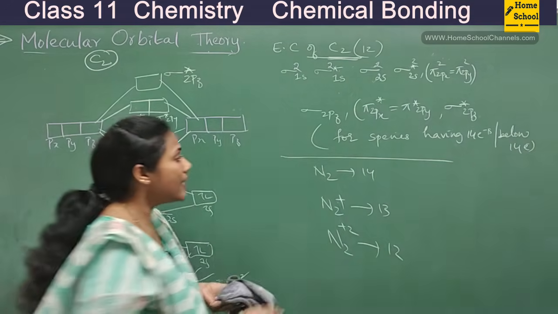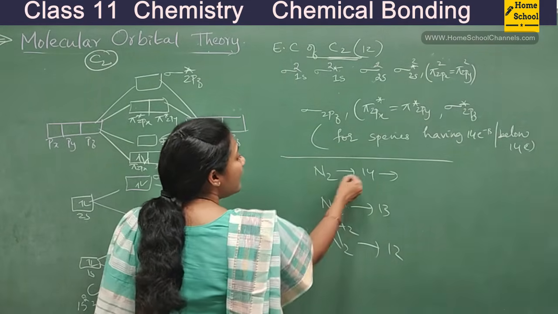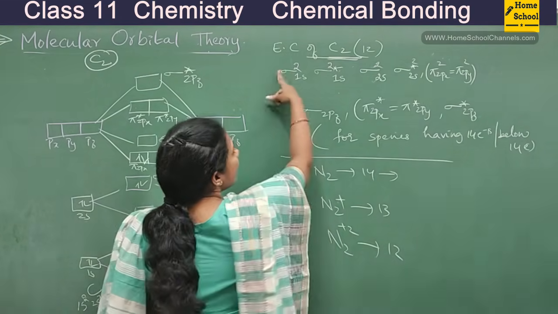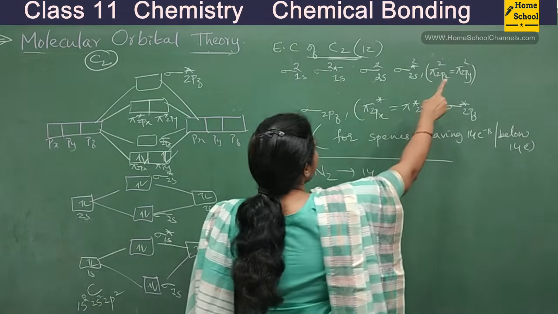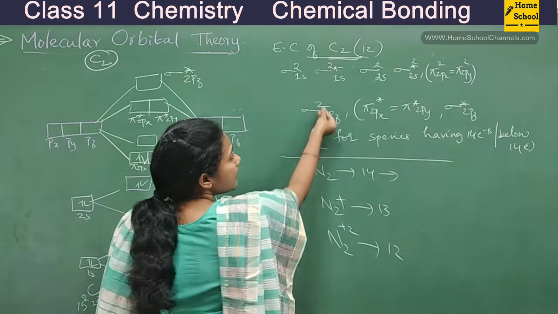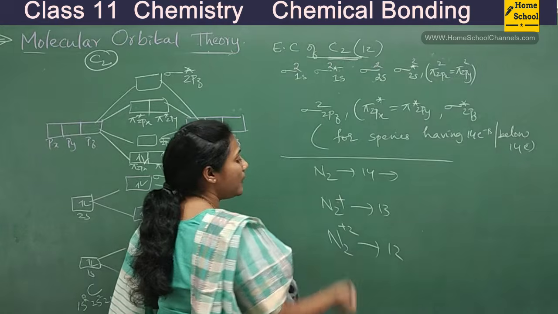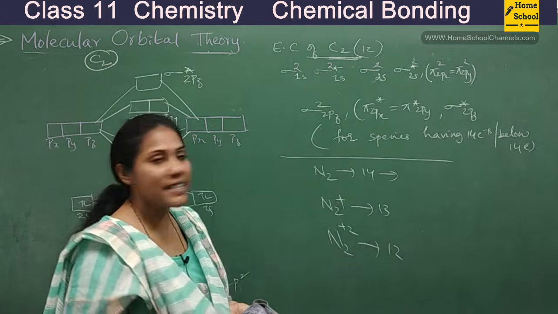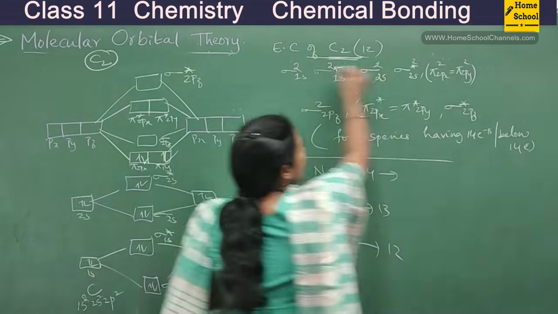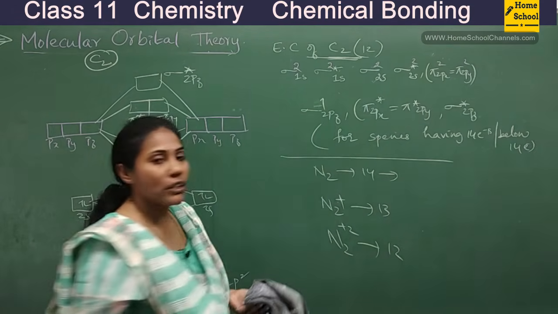See how I will write for N2 molecule. Okay, so N2 molecule has 14, no? So here already I have shown 12. Okay, so still 2 more electrons I have to show. I'll use it here, 2 electrons I'll put there. And I have to show N2 plus molecule's electronic configuration. It is a 13 electron species now. So till here is 12. 13 means in this orbital you have only one electron.